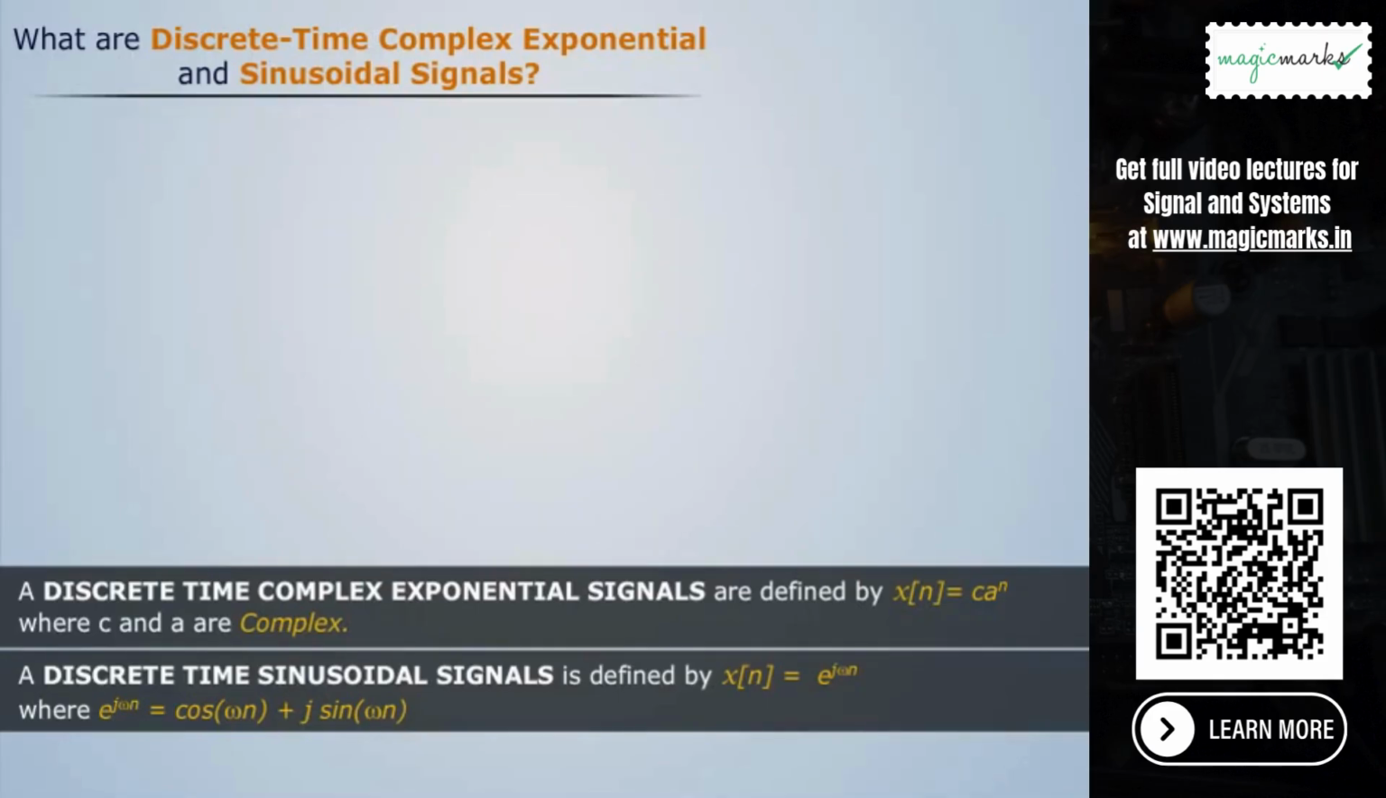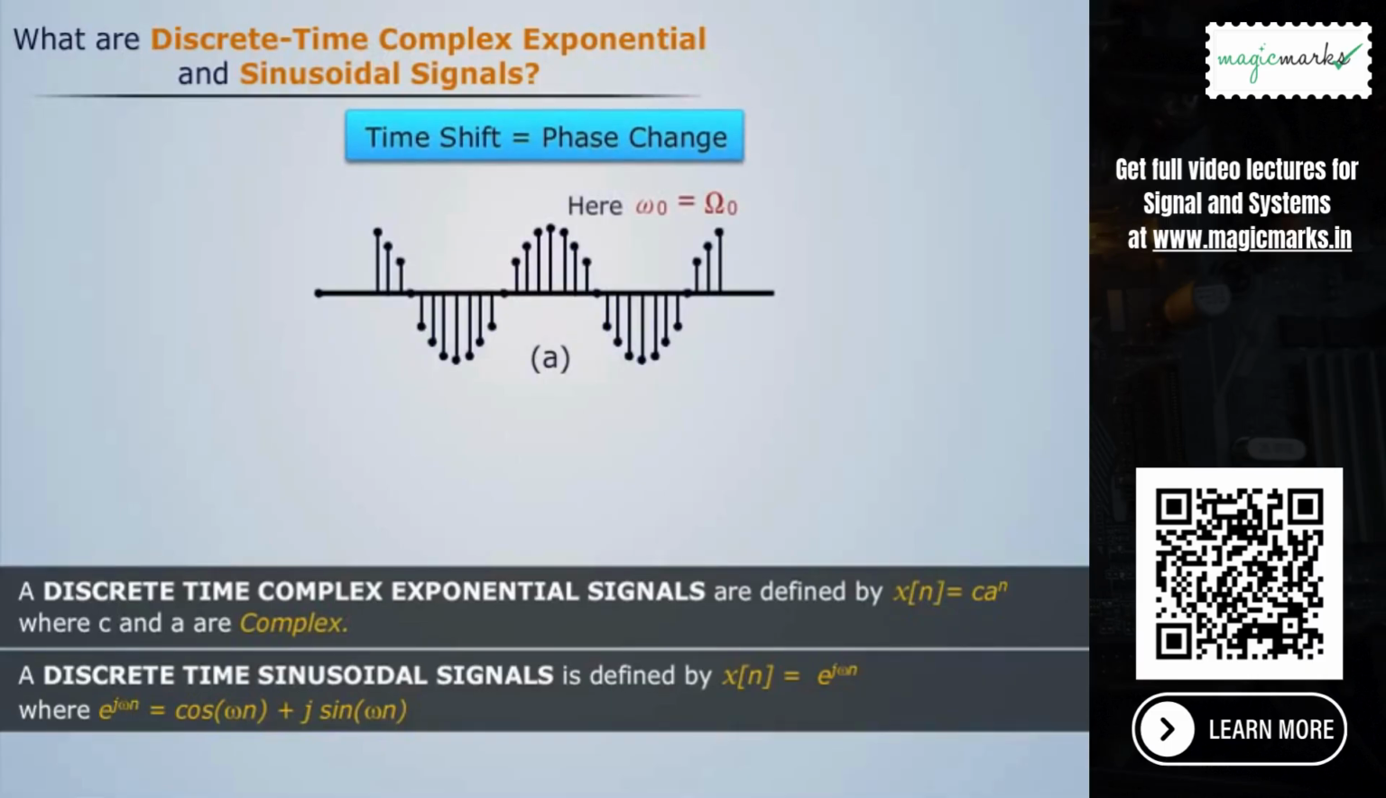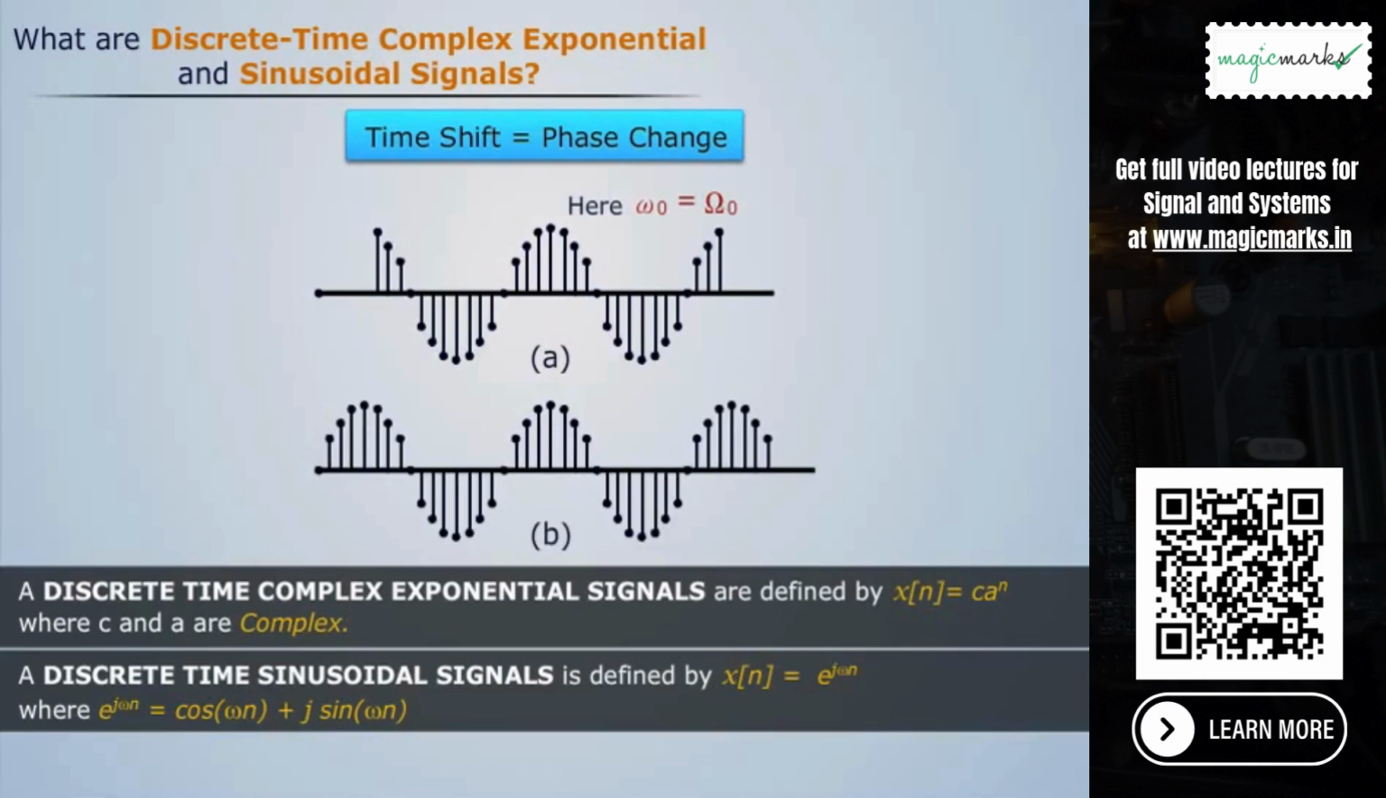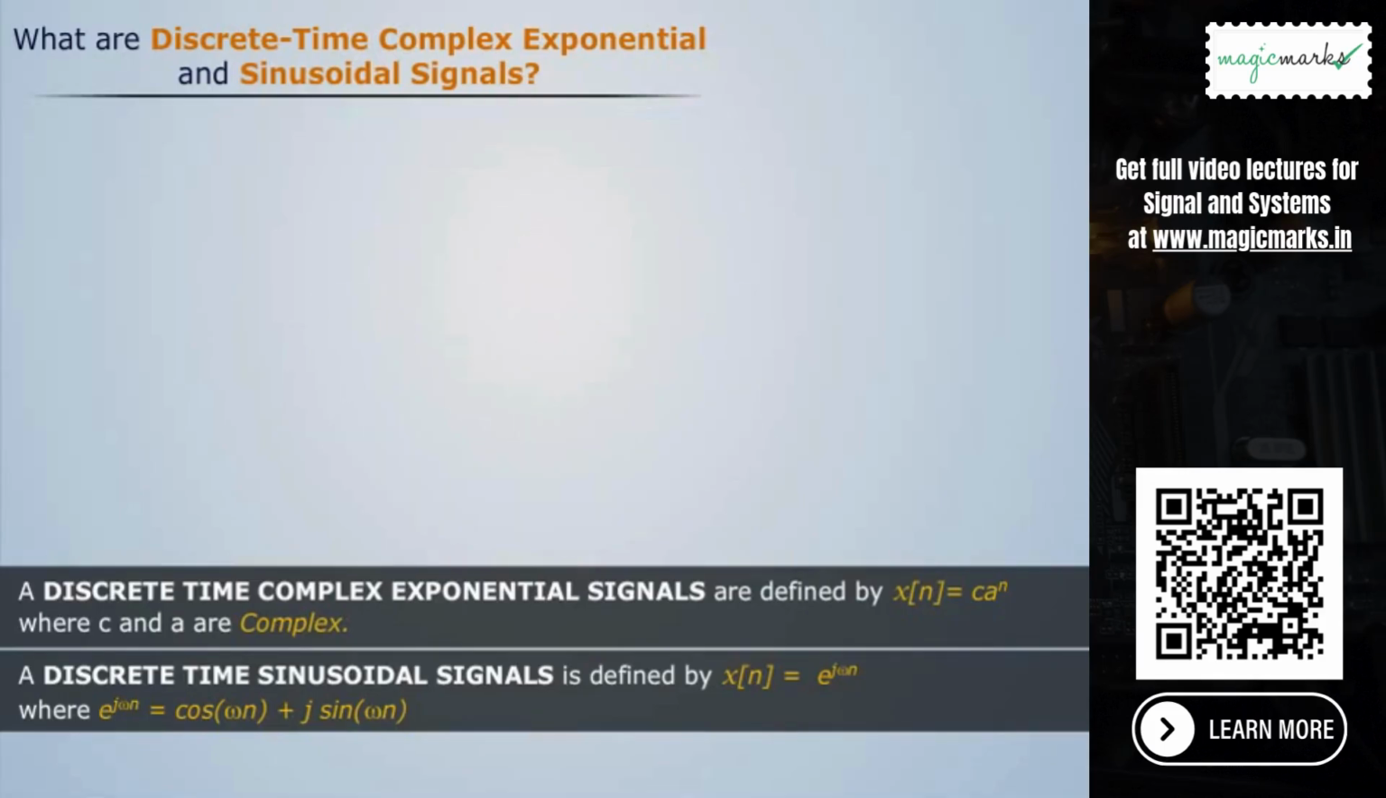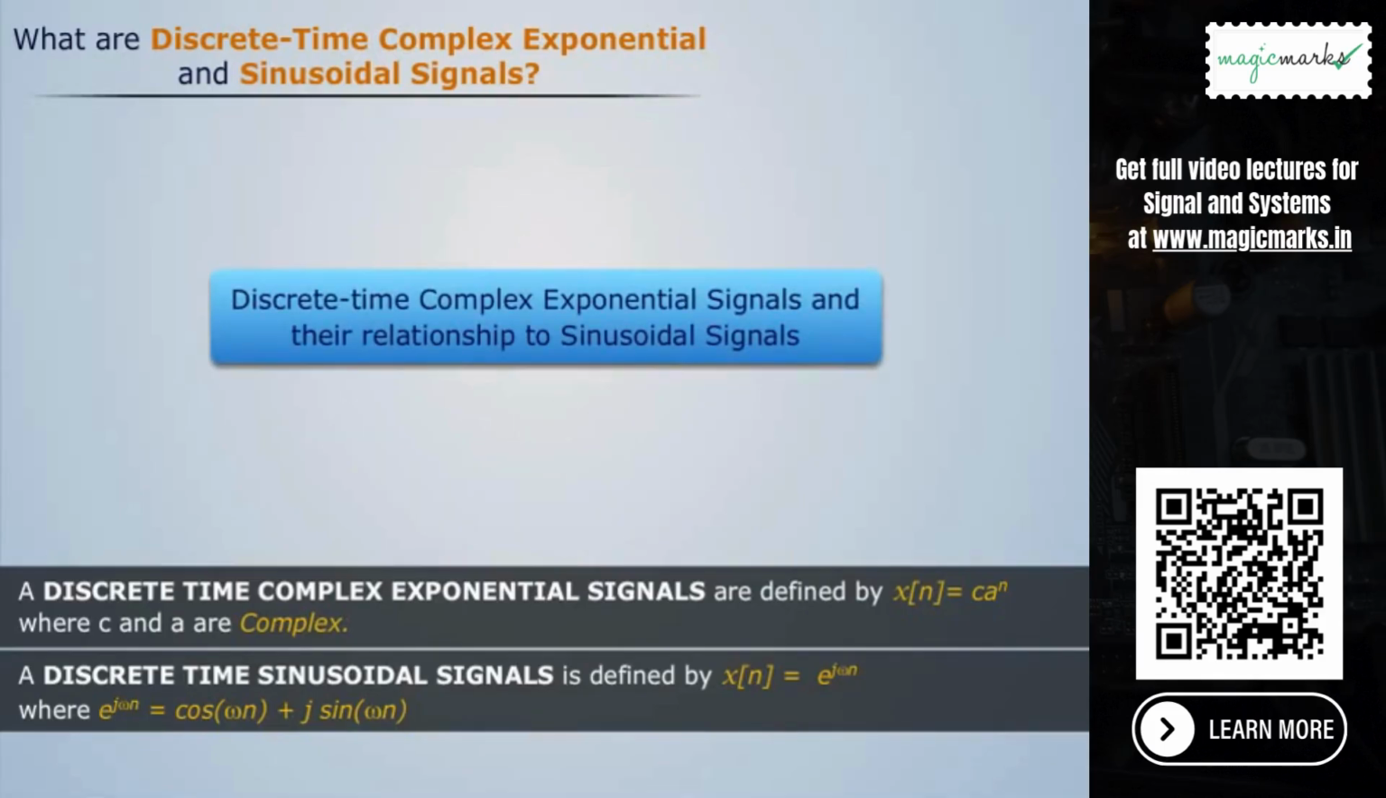Now considering the effect of time shifting in a discrete-time sinusoidal signal, a time shift is equal to a phase shift. Figure A shows the symmetry of an even sequence. Now this figure shows the anti-symmetric property of an odd sequence. Now we'll discuss the discrete-time complex exponential signals and their relationship to sinusoidal signals.